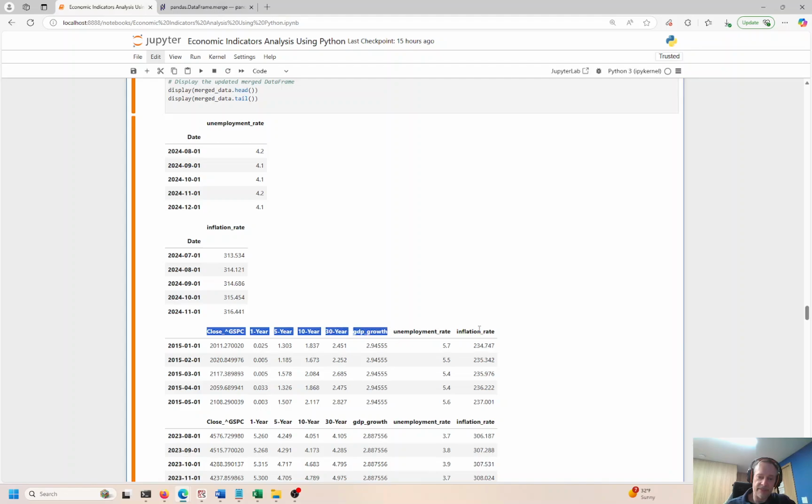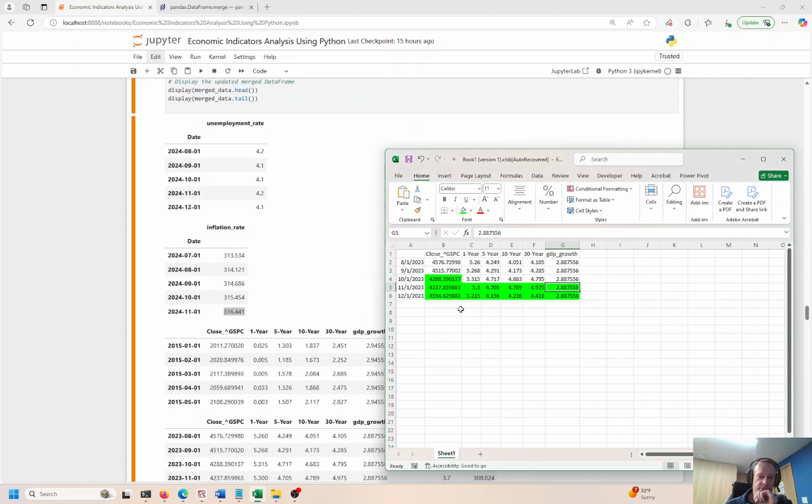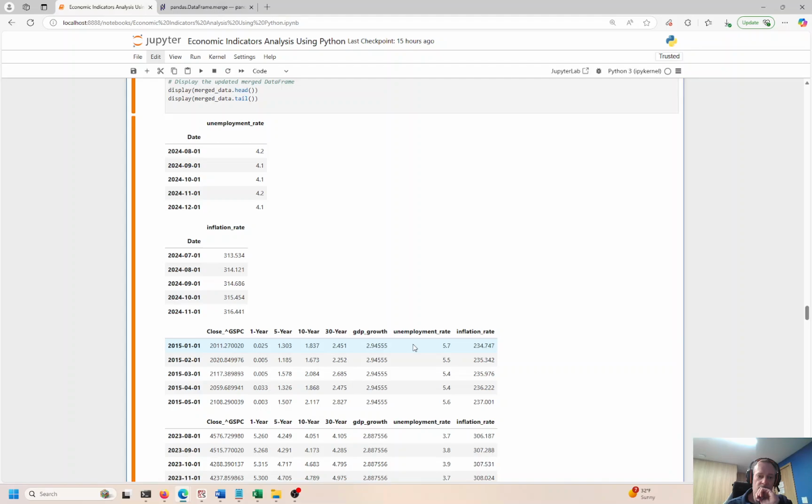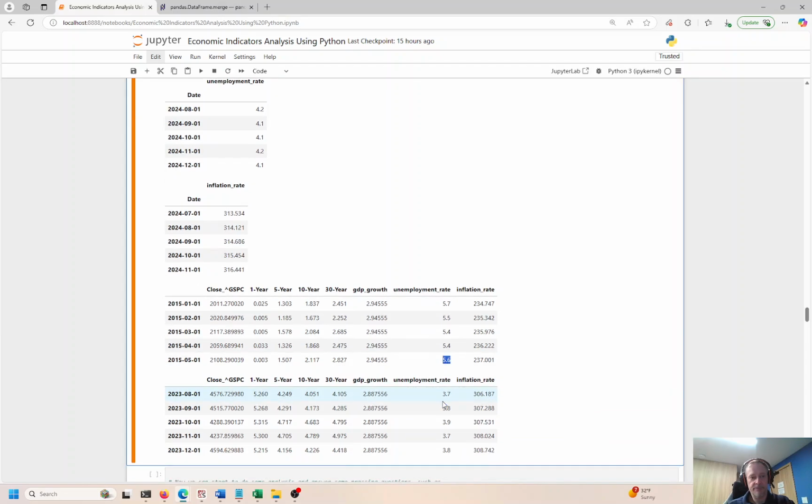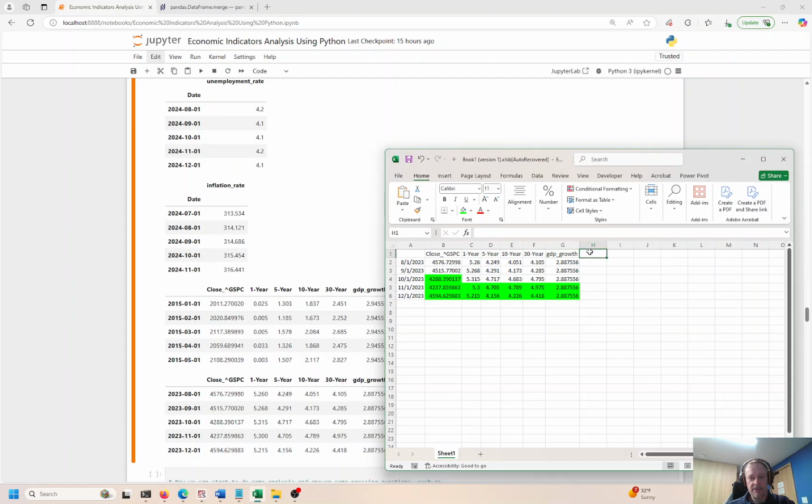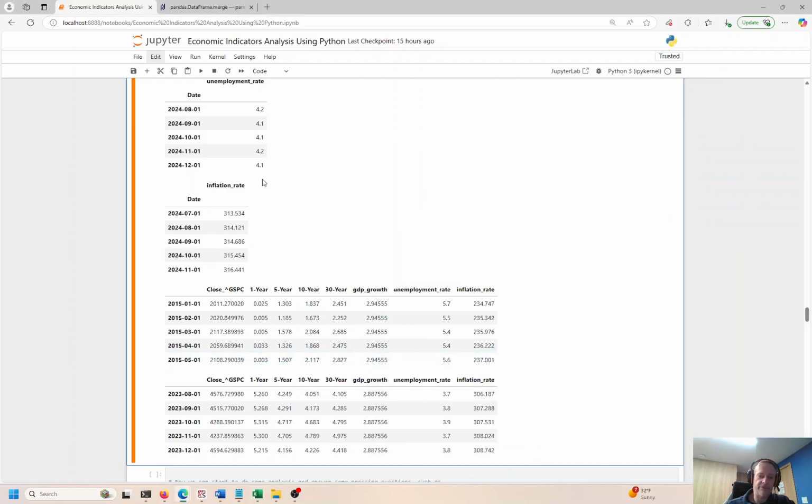Now we have the unemployment rate and the inflation rate, and let's look at these dates again. 11/1/2024. Oh wait, do we even have that? Oh, we don't. We have 2023. Okay, but you can tell these numbers are jiving up. 3.8. Oh, we do have it. Okay, so 3.8 for 12/1/2023. Oh, we didn't put it in here. Okay, well, whatever. Just copy and paste it. So it came from over here.